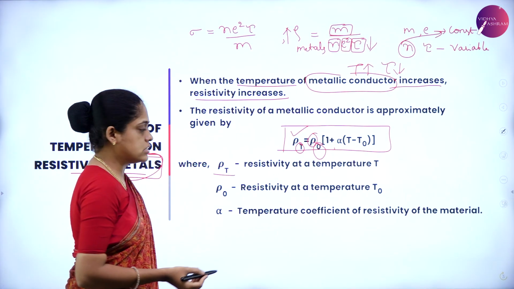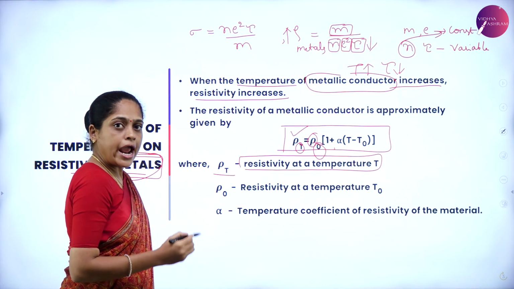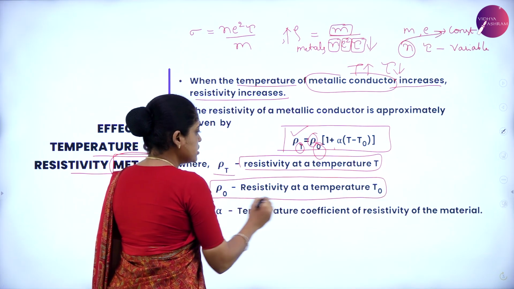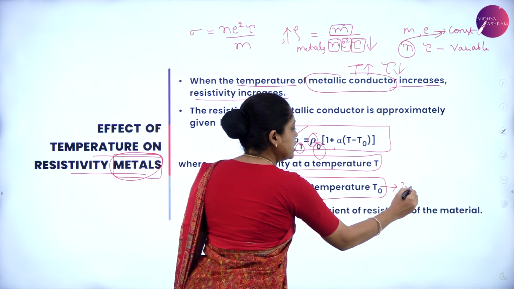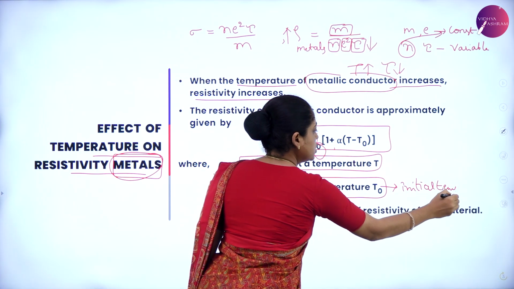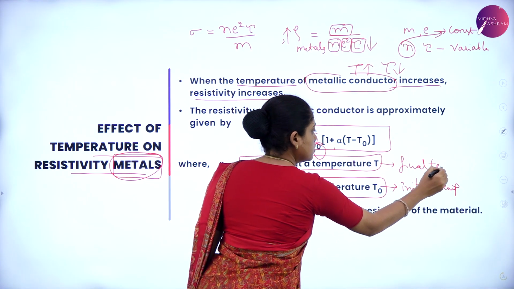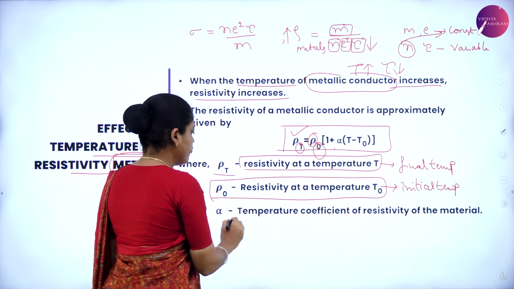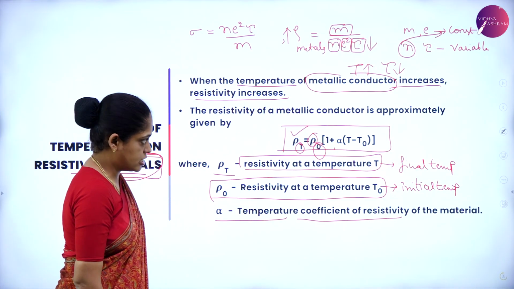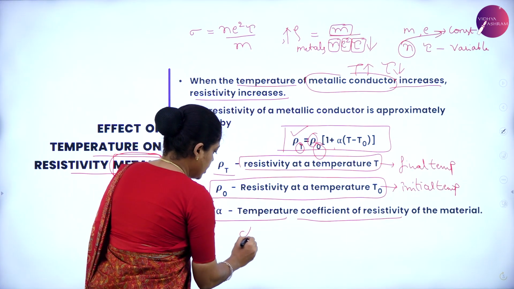Rho is the resistivity at any temperature, and rho naught is the resistivity at reference temperature or initial temperature. T is the final temperature, and here alpha is the temperature coefficient of resistivity, whose SI unit is, let us